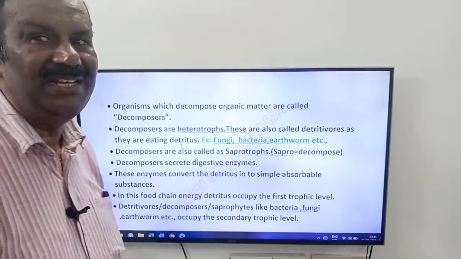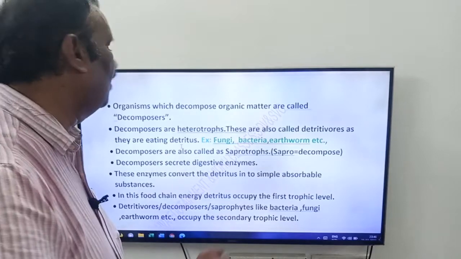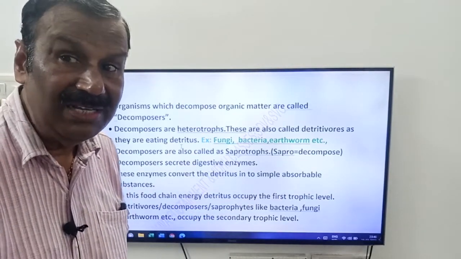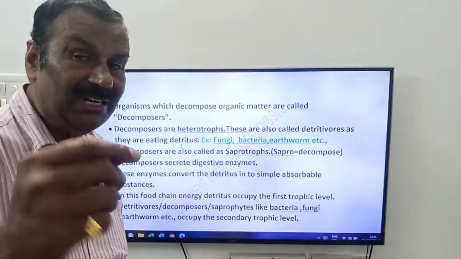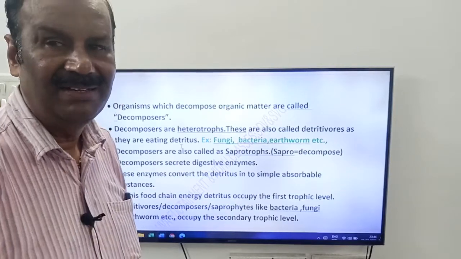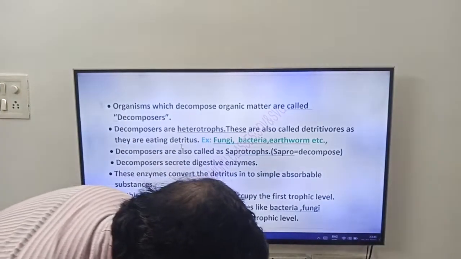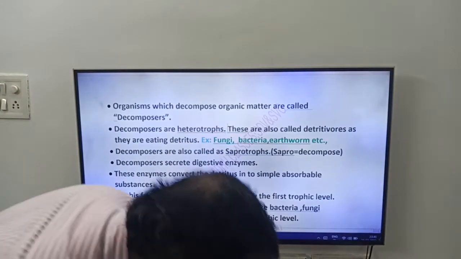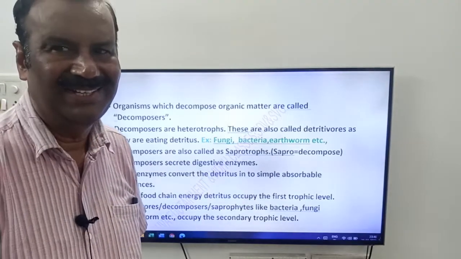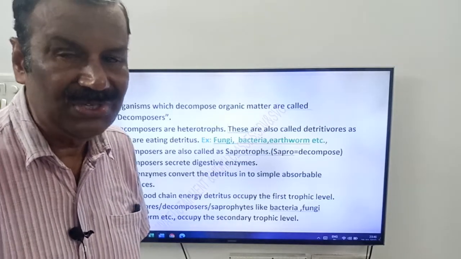Organisms which decompose organic matter are called decomposers. Friends, what are decomposers? Organisms which decompose detritus, which decompose organic matter, are called decomposers. Decomposers are heterotrophs. These are also called detritivores.